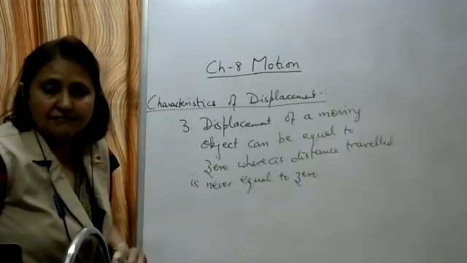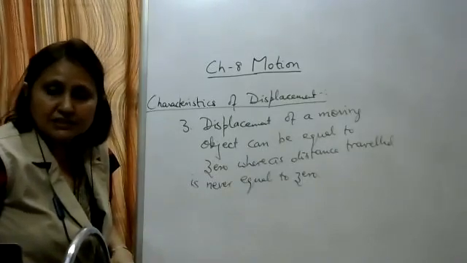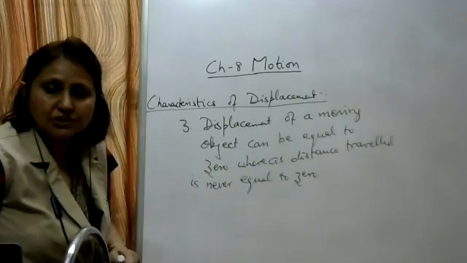Now let's take one example and study how the displacement of an object can be equal to 0.